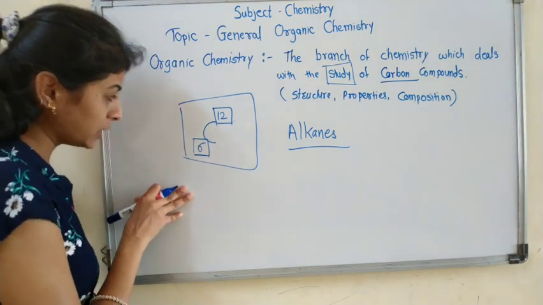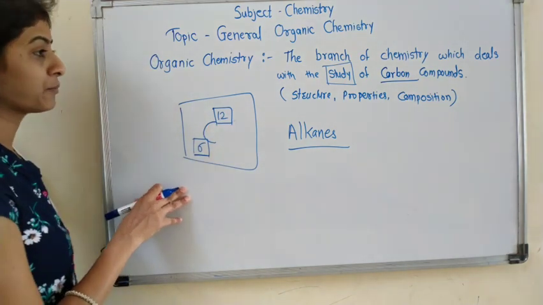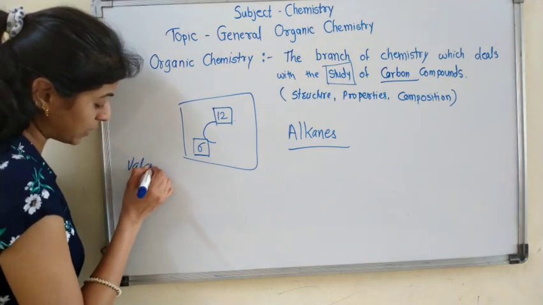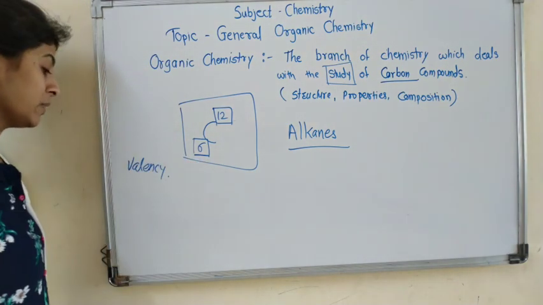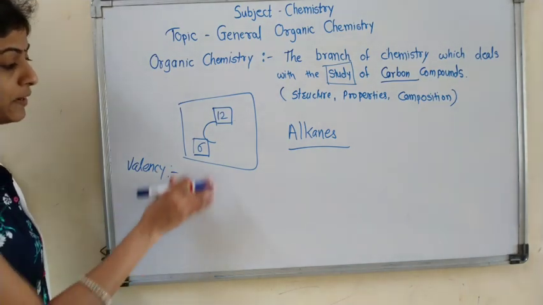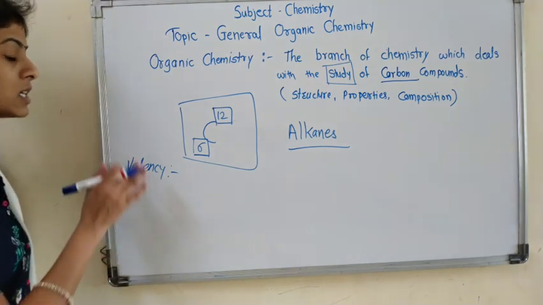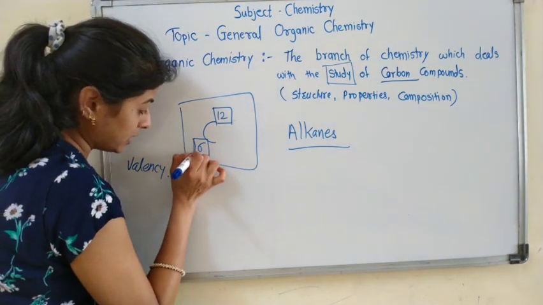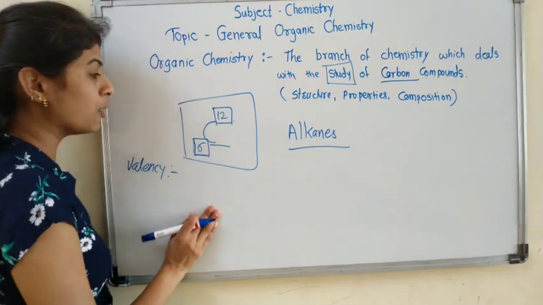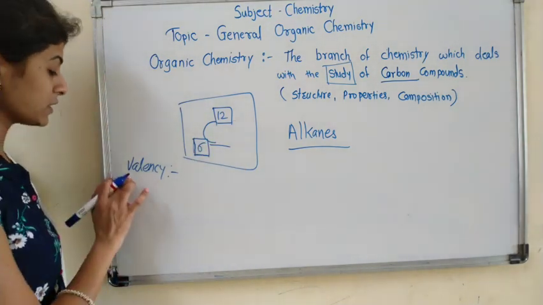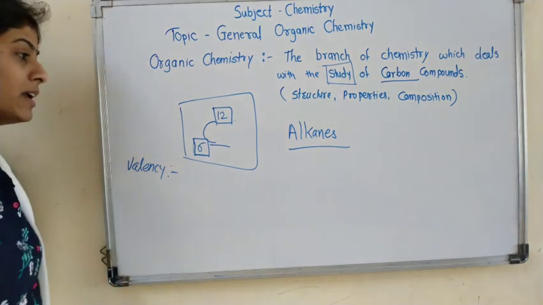And the term introduced here is valency. Now what is meant by valency? Binding capacity of an element is called its valency. It means how many bonds an element forms to get stability.